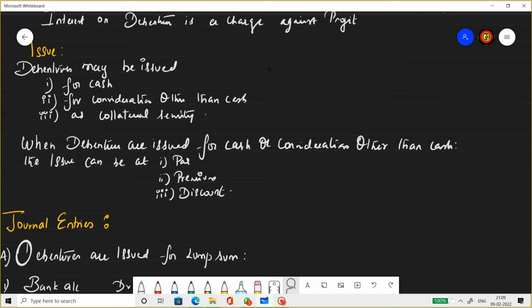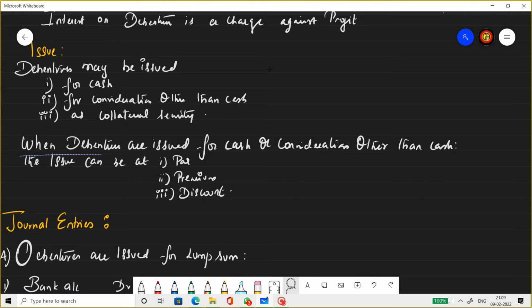Now the bank will not be a debenture holder until the company makes a default in repaying the principal sum. So the bank will get into the shoes of the debenture holder only when the company makes a default in the payment of interest and the principal sum. Otherwise, it will just be a collateral security reflecting in the balance sheet. The bank will not have any rights as a debenture holder.